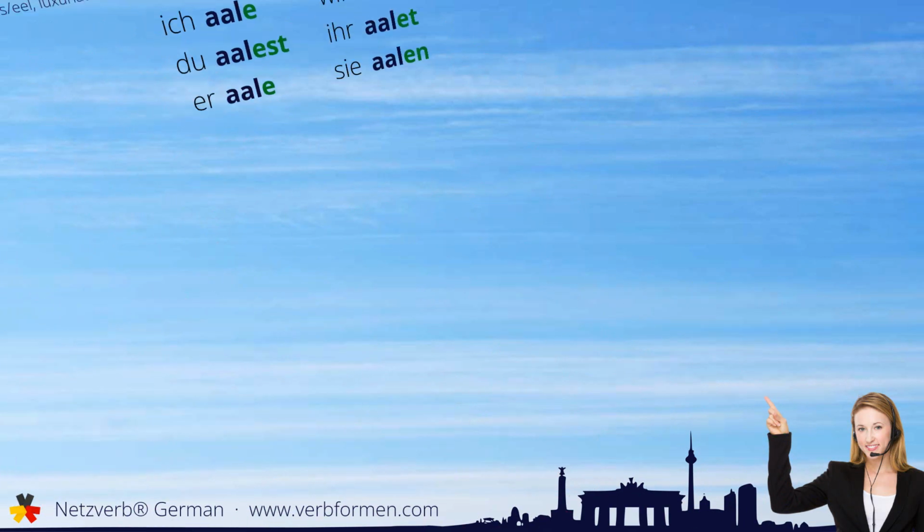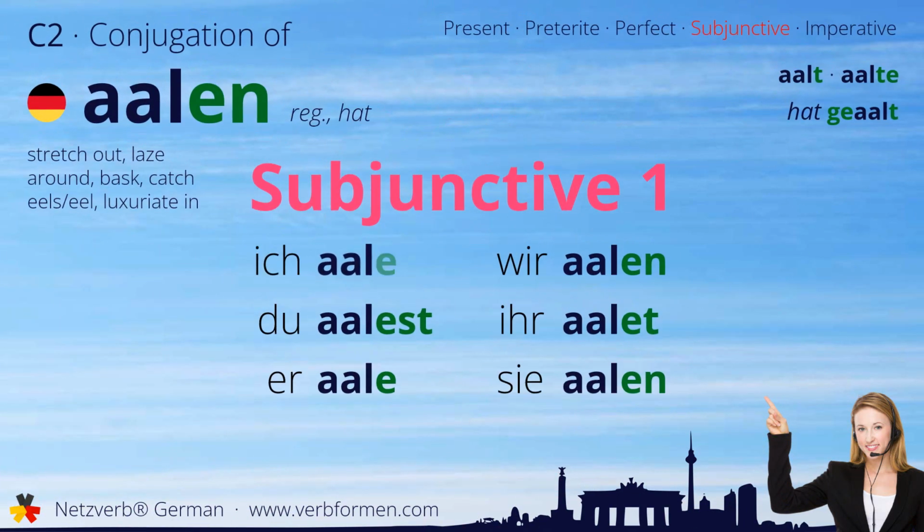Next up is the subjunctive one. Ich aale. Du aalest. Er aale. Wir aalen. Ihr aalet. Sie aalen.